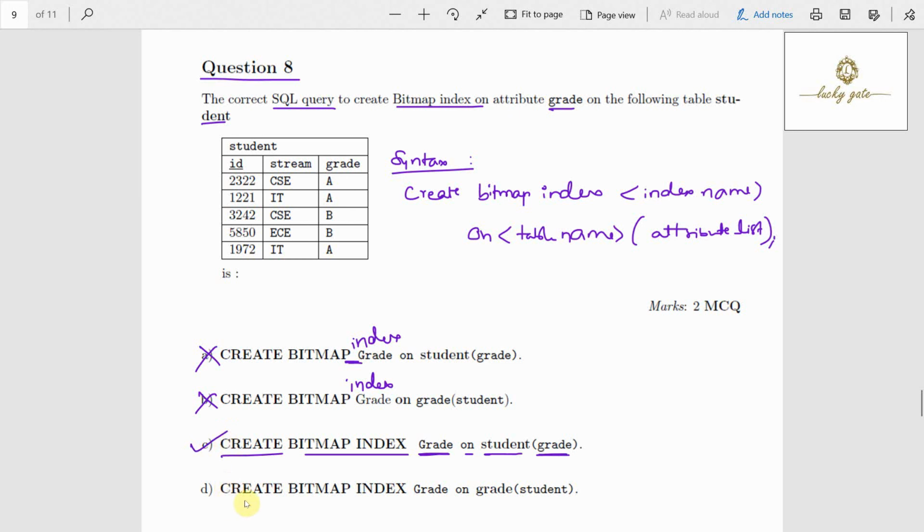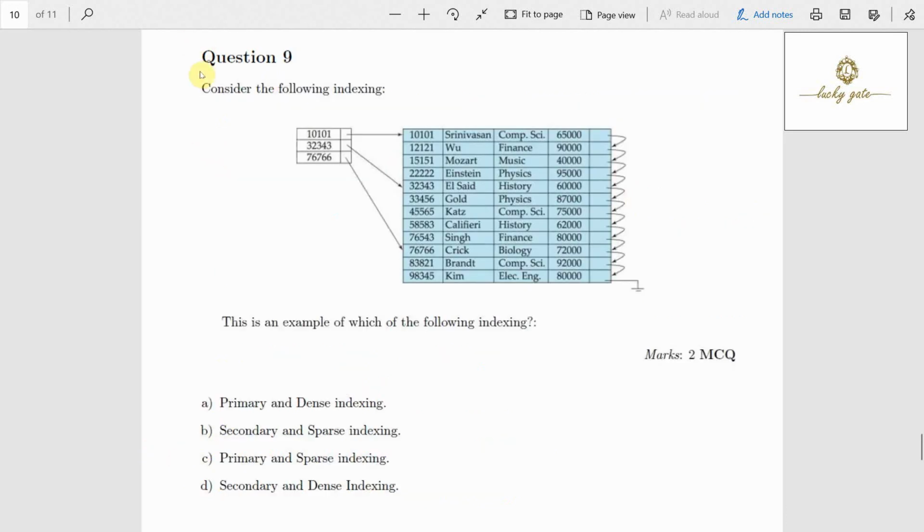And option D: create bitmap index, name of the bitmap index is grade, on. The first thing should be the relation name, but here the attribute name is mentioned. So option D is incorrect. What is the correct option? That is option C.